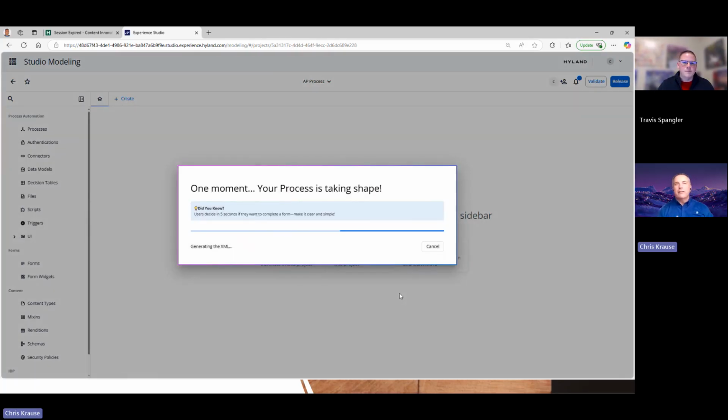So this is going to take its time. It's going to generate through and create a workflow for me because I don't have one today. And I absolutely would love to have one. This will go through and take all the best practices that have been out and baked in models for years and give you a foundation for building your first AP process. So even if you're brand new and you don't have an AP process today, that's totally fine. All the amazing things that Travis showed you and the things that I just showed you can be created leveraging AI automatically simply by asking or telling it what you want it to be able to do.